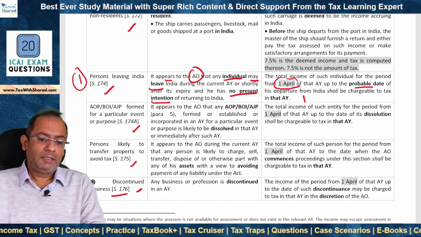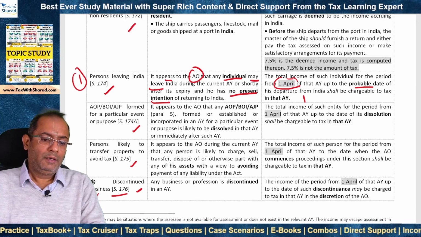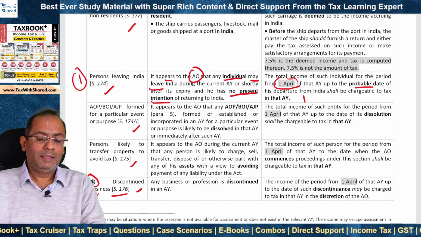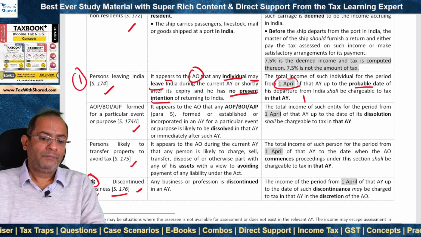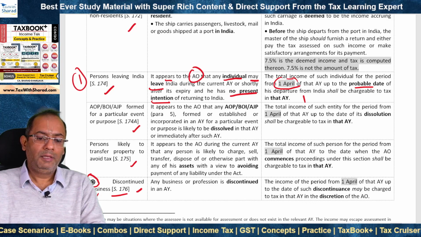Section 176 deals with a case of discontinued business, right? Okay, these circles, these symbols denote that a question on this particular topic has been asked in a previous examination.